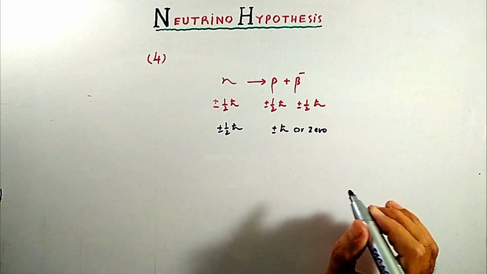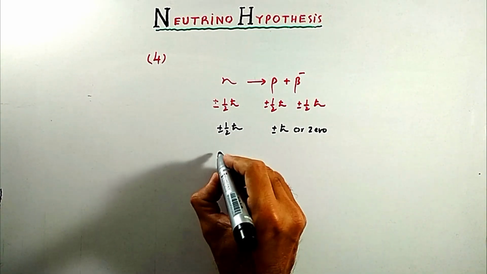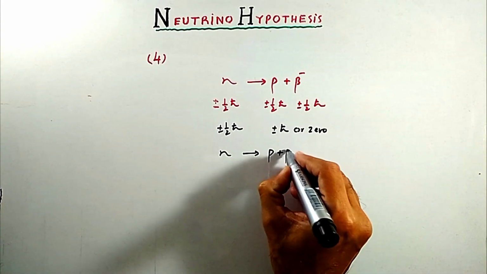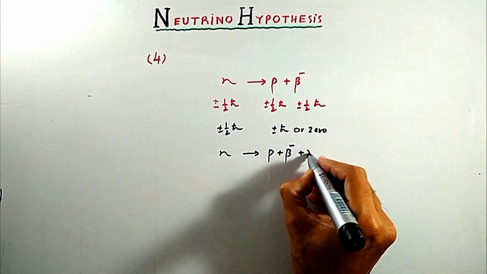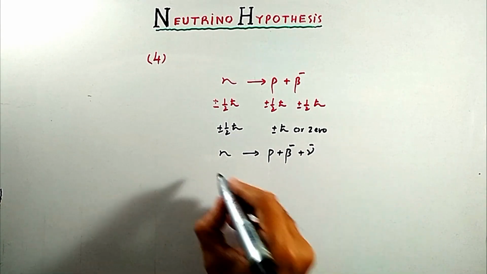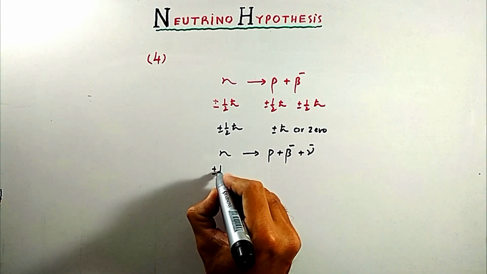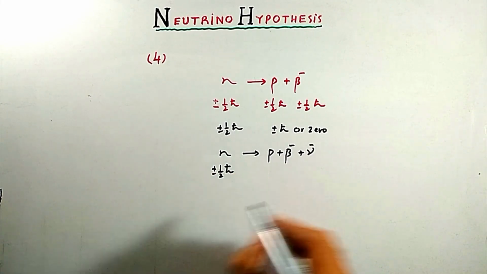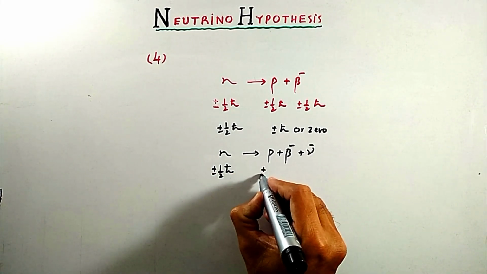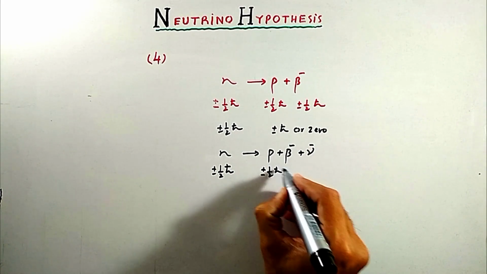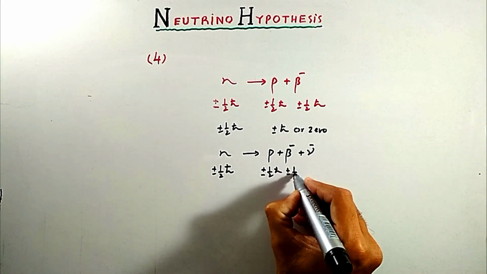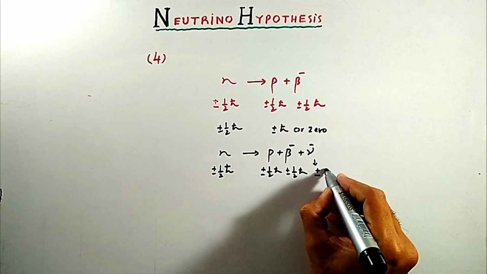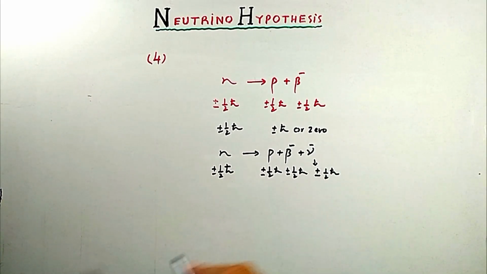So to conserve momentum, there should be neutrino in this way, that neutron changes to proton, beta particle plus antineutrino. Now we see that on this side, angular momentum is plus minus half h cut. This momentum is equal to plus minus half h cut plus minus half h cut, and angular momentum of neutrino is equal to plus minus half h cut.